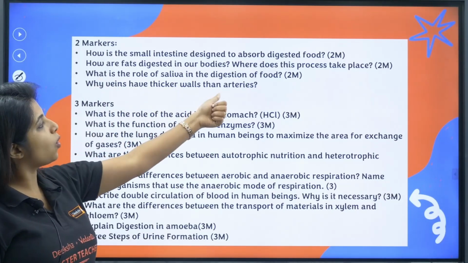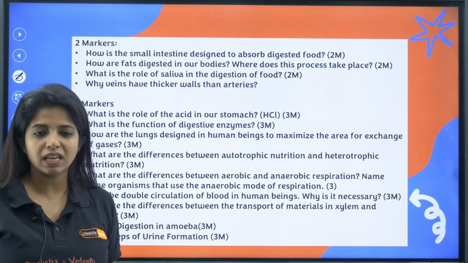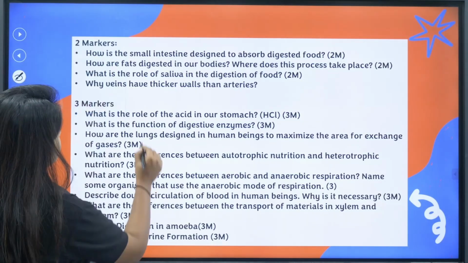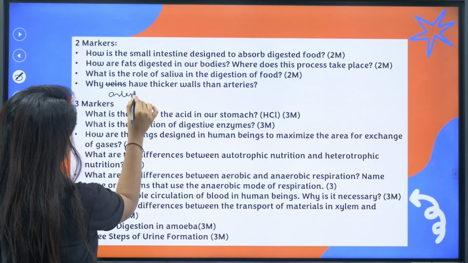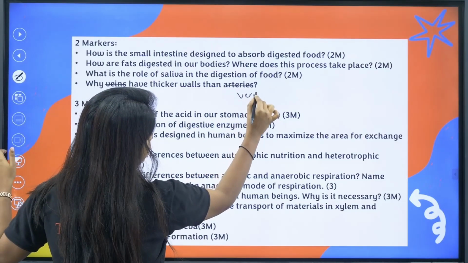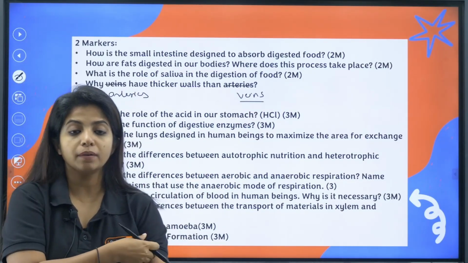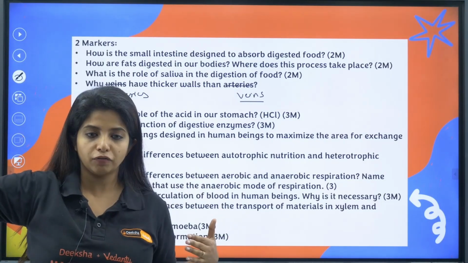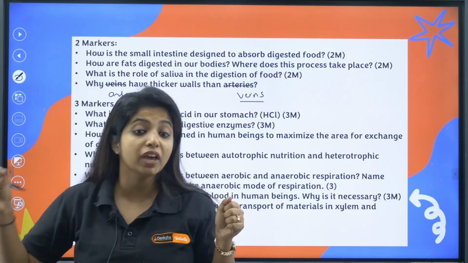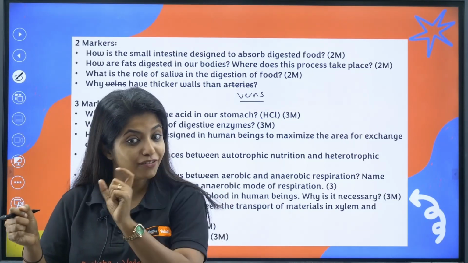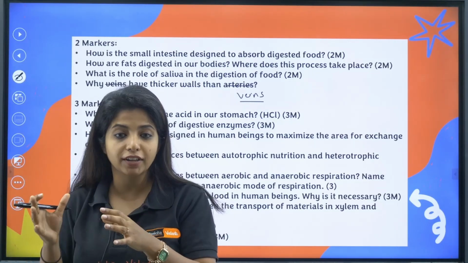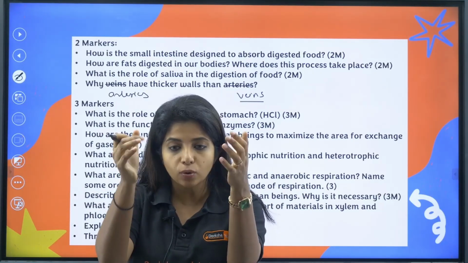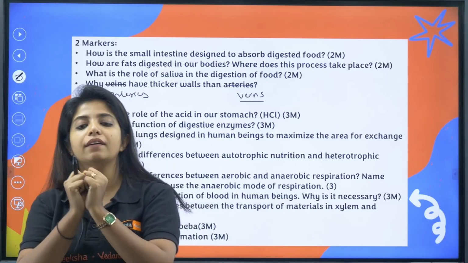Now, why veins have thicker walls than arteries? No, it's a wrong question. Just a second. Why do arteries have thicker walls than veins? Why does it have, my dear children? Because the heart pumps the blood through arteries to all parts of the body. So whenever you want to take blood away from the heart, you take arteries. So arteries are the ones that directly get blood from the heart. The heart's blood is under too much pressure, so arteries have to withstand that,